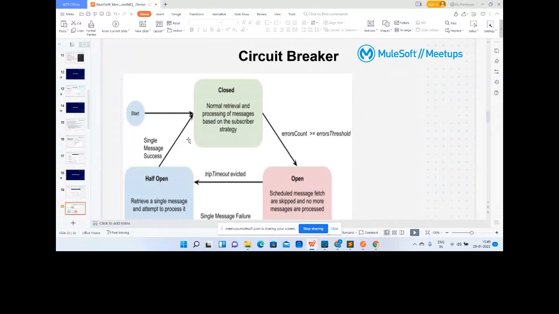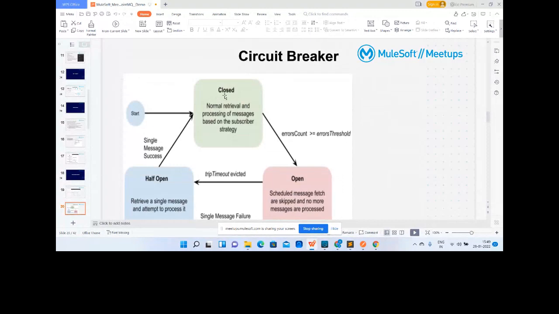So circuit breaker. You are thinking to reprocess and retry the messages so that they are sent to completion. There is a mechanism which MuleSoft has provided, and that is the circuit breaker. It works in three stages.